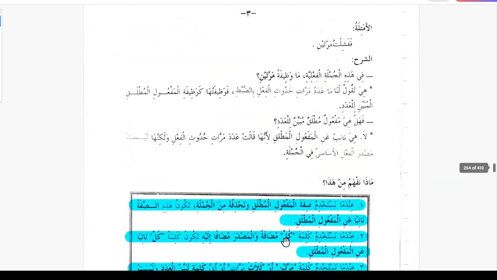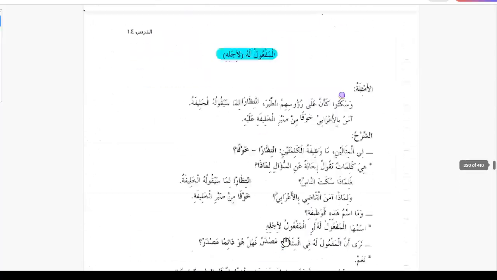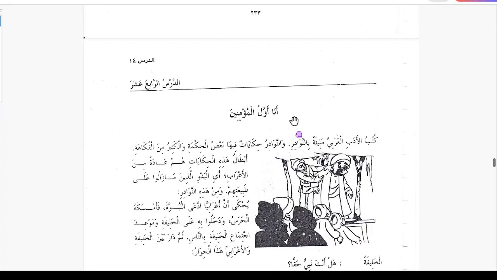So this completes the rules of this lesson. In the next session we will study the main lesson: Ana awwalul mu'minin, I am the first of the believers.